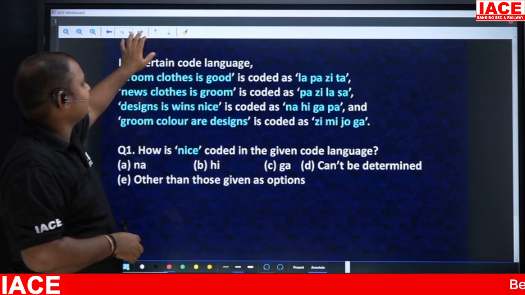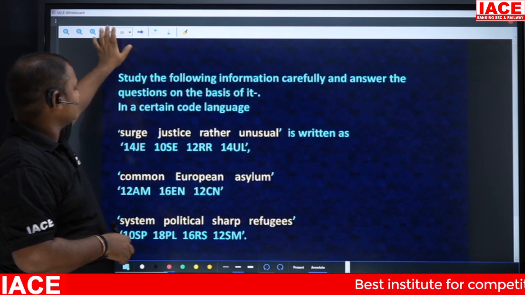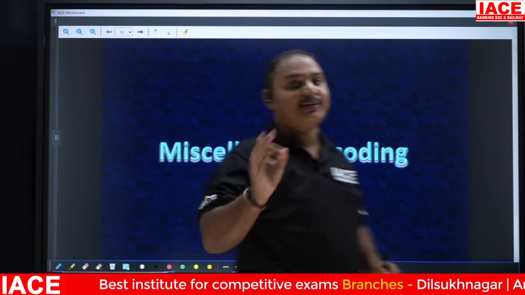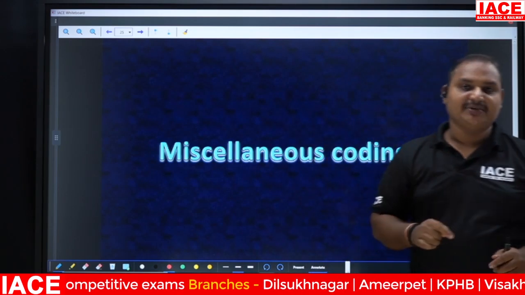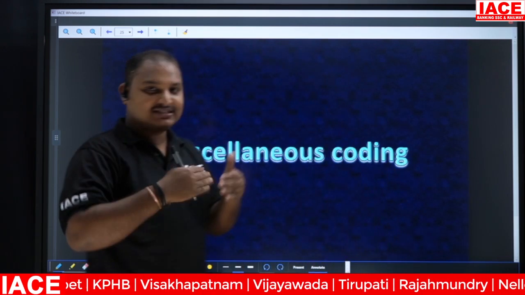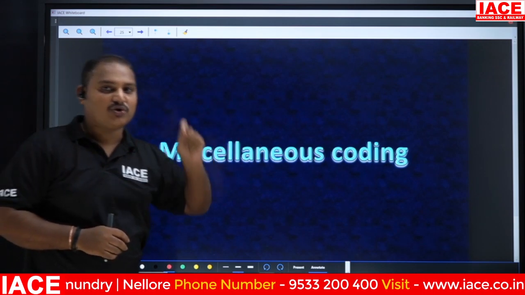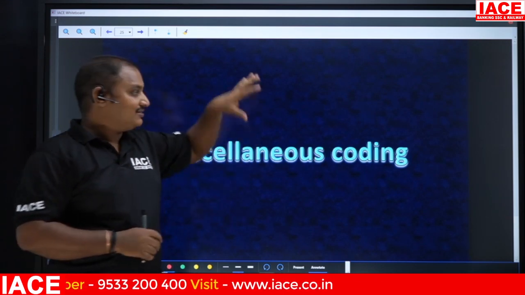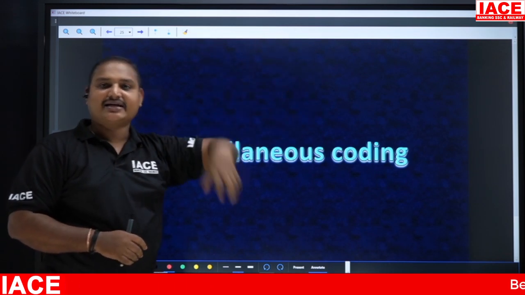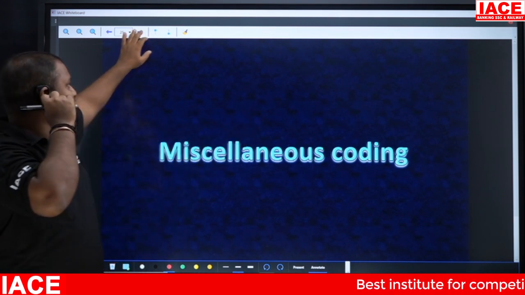One we are going to discuss here is the last one, miscellaneous coding, and this one will come especially in the mains exam. I'm telling you, mains exam. So this is very important for the mains exam. This is an extension of mixed coding. It looks like mixed coding, but this is not the exact process of mixed coding. This includes the starting models of letter coding and letter to number coding. In this type of miscellaneous coding, we'll see what type of questions they are going to ask you.